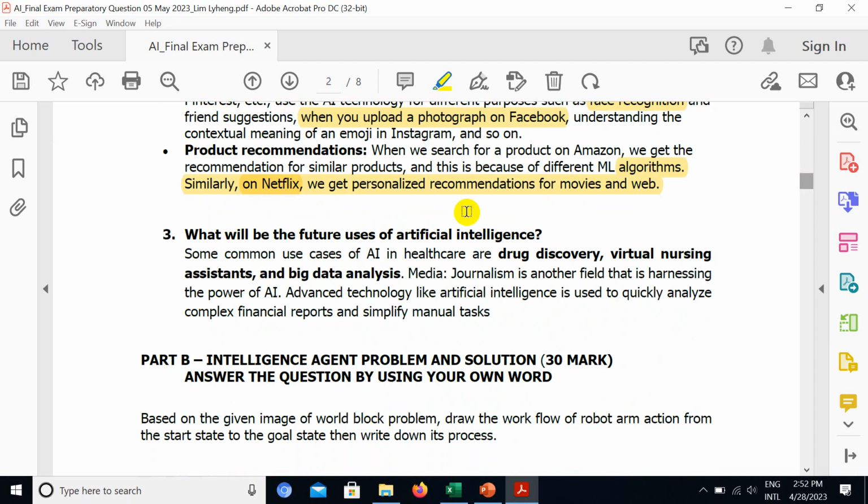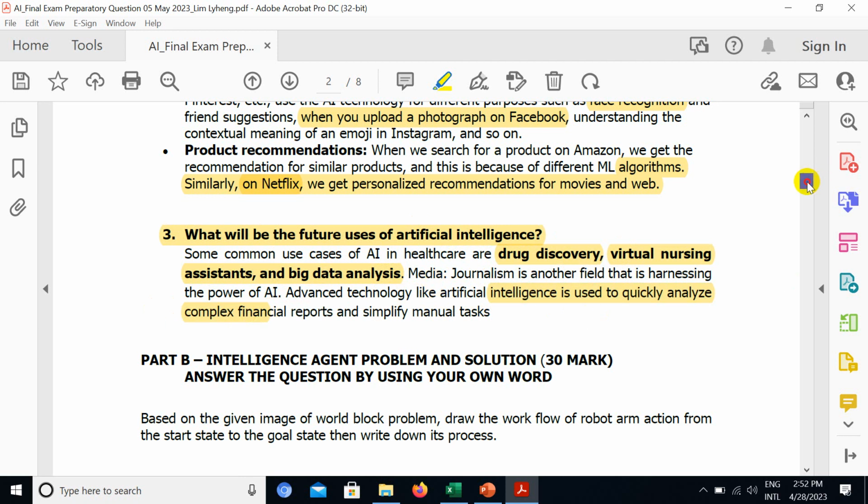And question number 3: what will be the future use of artificial intelligence? Some common uses of AI are in healthcare and drug discovery. So now they use it a lot in hospitals for drug discovery, virtual nursing assistants, and big data analysis. For media, journalism is another field that is harnessing the power of AI. Advanced technology like artificial intelligence is used to quickly analyze complex financial reports and simplify manual tasks, right?